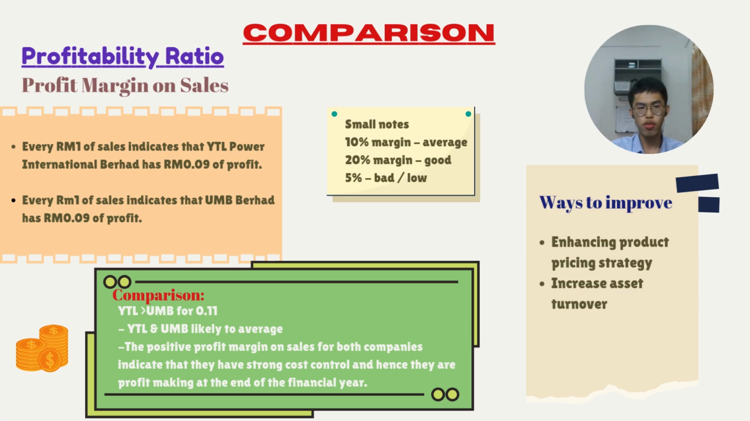Following the small notes given, YTL and UMB are likely to be average. The positive profit margin on sales for both companies indicates that they have strong cost control and hence they are profit making at the end of the financial year. In fact, the two companies are not relevant for this comparison as they are in different industries. There are two ways to improve this ratio, which are enhancing product pricing strategy and increasing asset turnover.